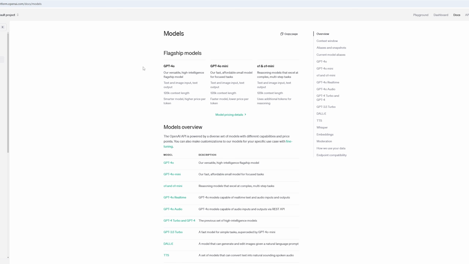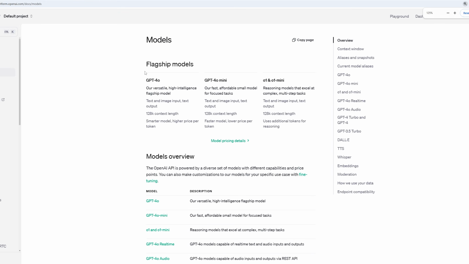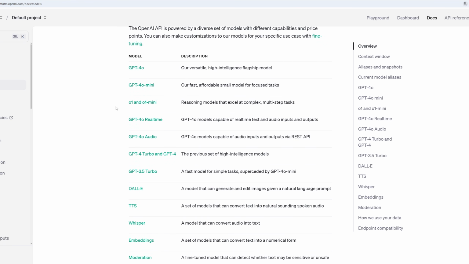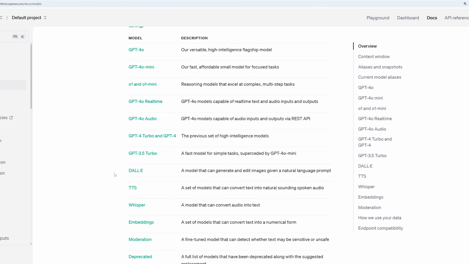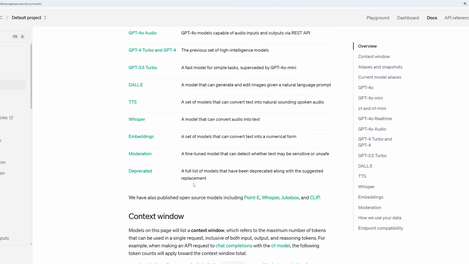But of course, if you want a full list, you can come here on OpenAI, and it gives you a full list of all the different types of models that they have, such as 4o, 4o mini, even text-to-speech models, all kinds of models, right?